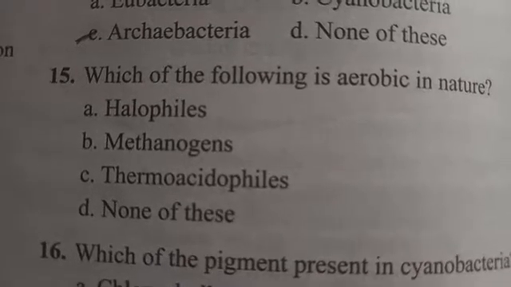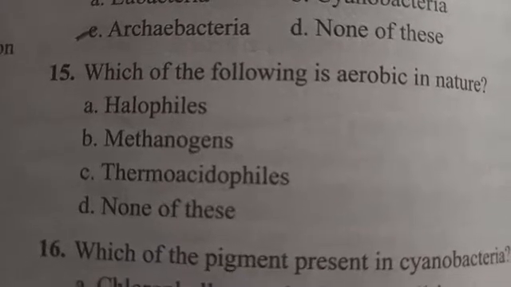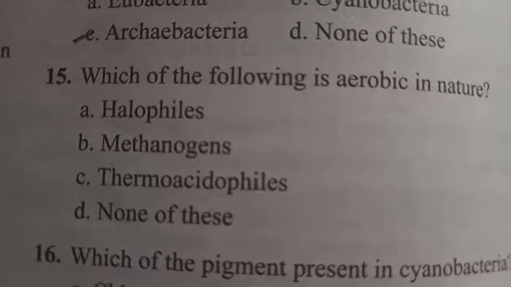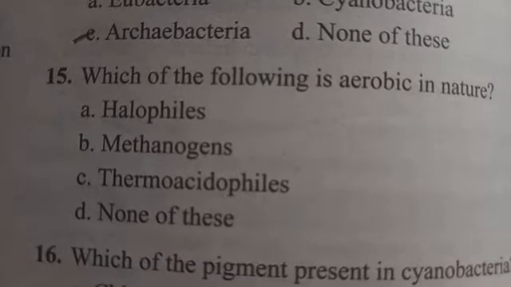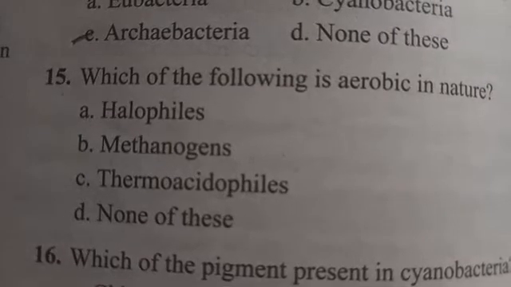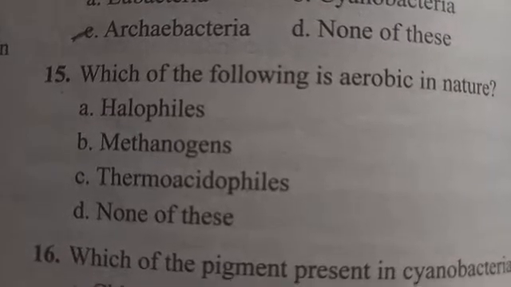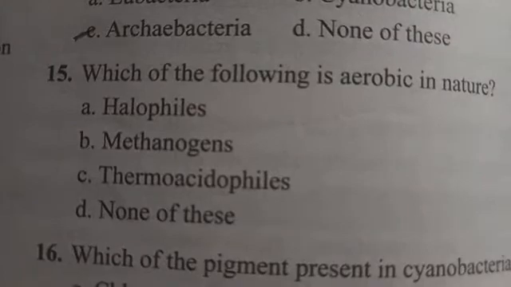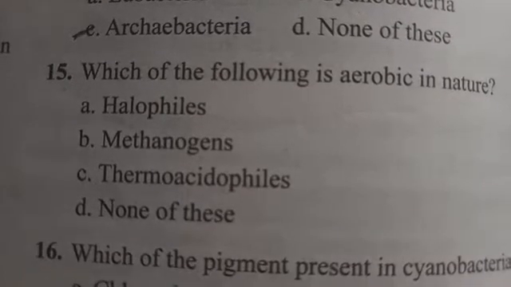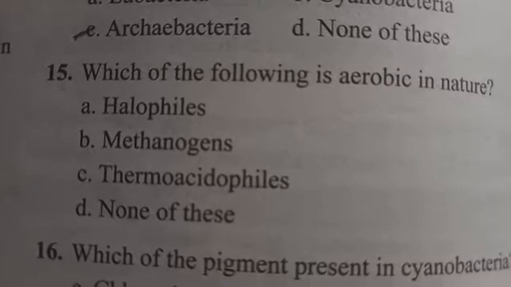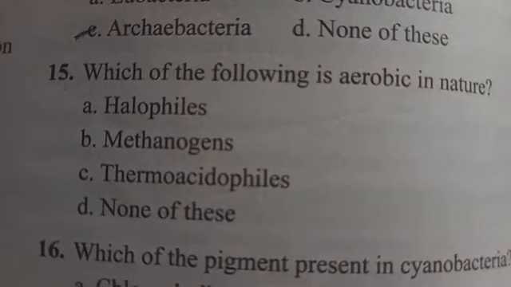Out of these options we should know the meaning of each one. Halophiles means salt loving. Methanogens produce methane and are found in the gut of most animals. Thermoacidophiles are found in thermal vents.